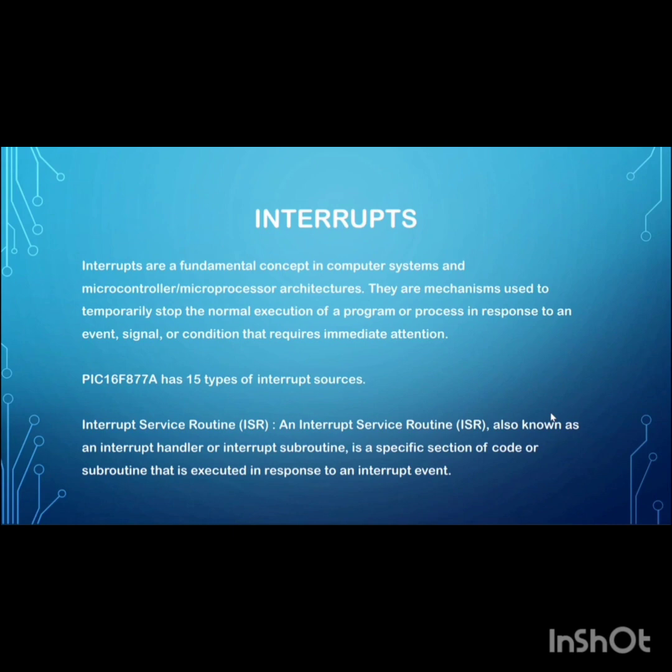One is ISR, which is interrupt service routine, also known as interrupt handler or interrupt subroutine. It is a specific section of code or subroutine that is executed in response to an interrupt event.